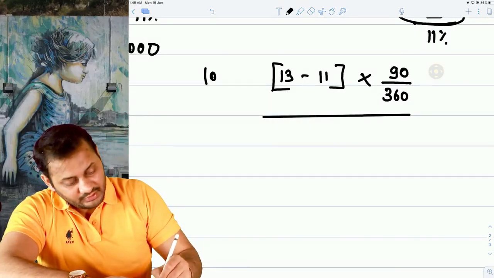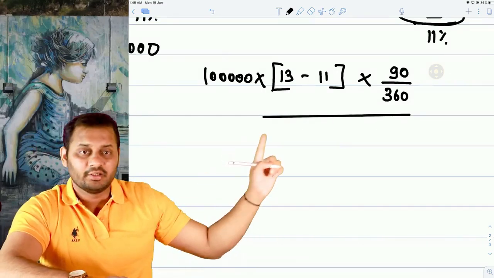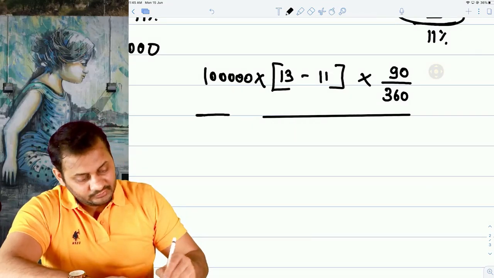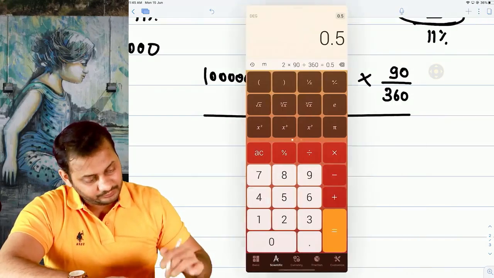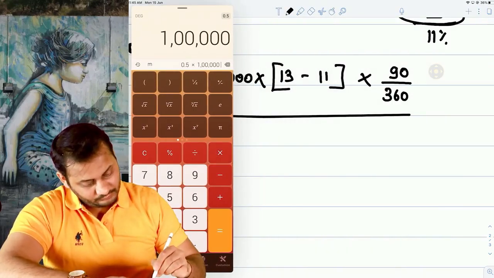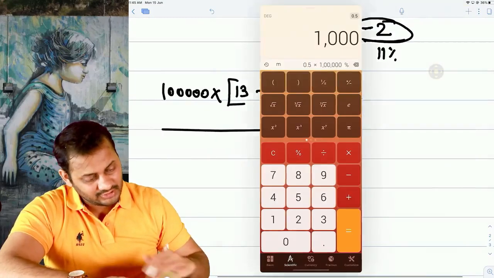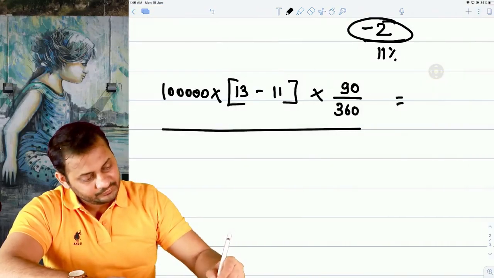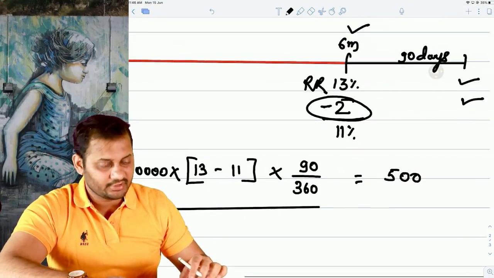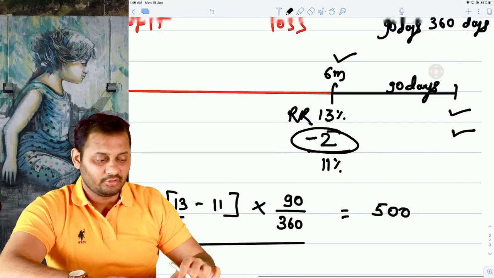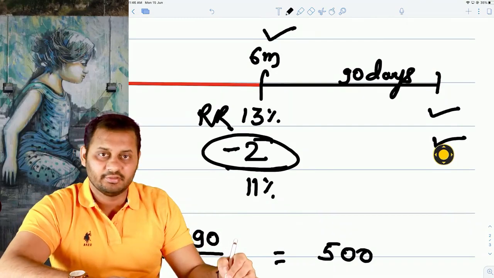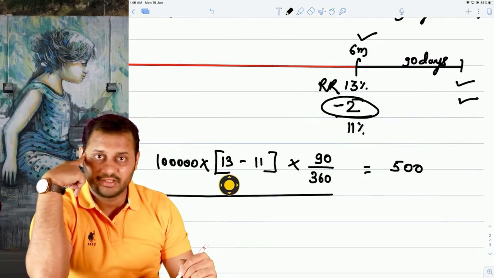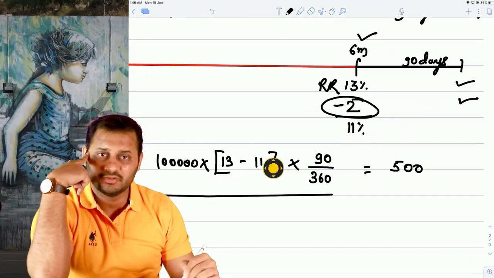So I will take 1 lakh multiplied by 13 minus 11 multiplied by 90 by 360. Am I right here? 0.5% on 1 lakh will be how much? It's 500 rupees. Now tell me one thing. This 500 rupees is payable on this date or on that date? It's simple. It is on that date. How come? Sir, it's very simple. 13 was payable after 90 days, 11 was also payable after 90 days. The balance will also be payable after 90 days.